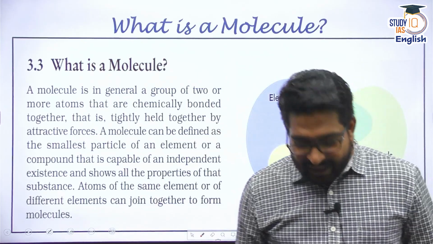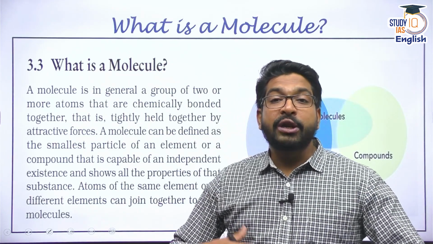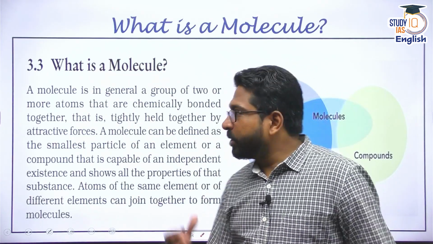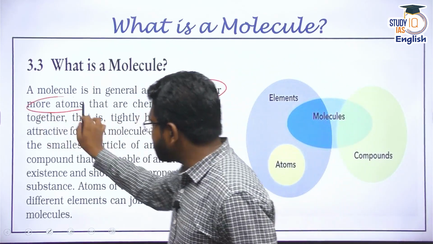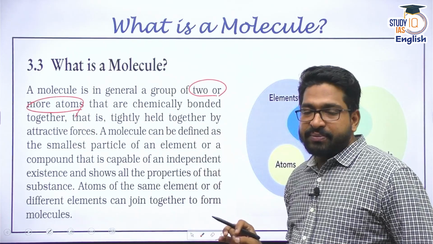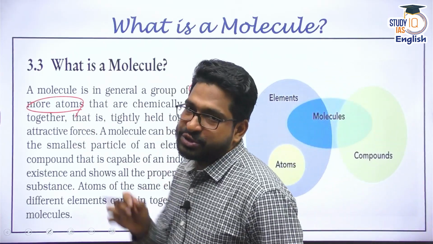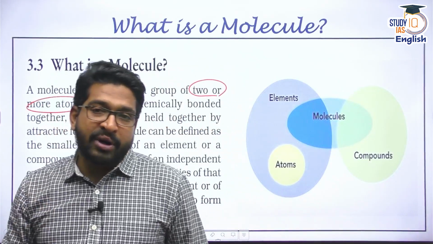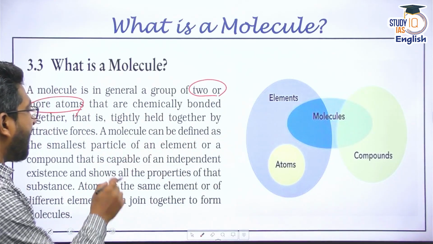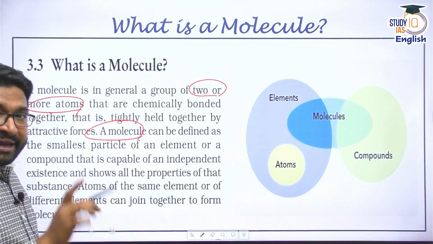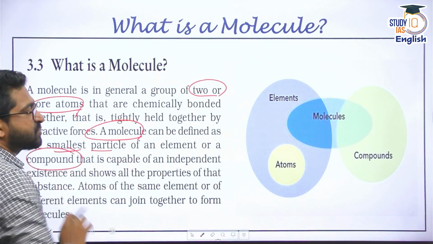Next, different atoms can combine to form a molecule. Now, what is a molecule? A molecule is generally a group of 2 or more atoms that are chemically bonded together, or tightly held by some sort of attractive force. It can be an ionic bond, a covalent bond, or different kinds of bonds. They are held together by bonds, and a molecule can be defined as the smallest particle of an element, or the smallest part of a compound as well.